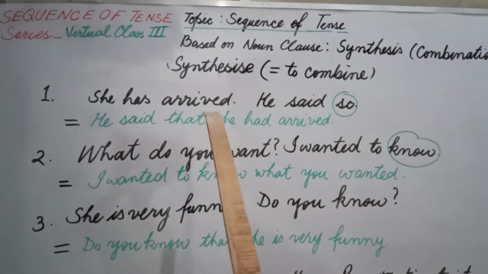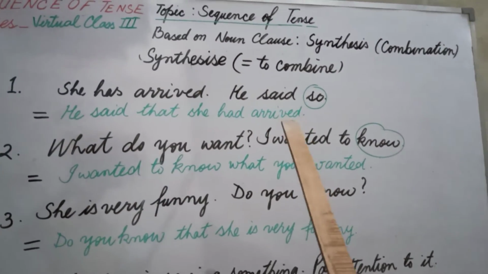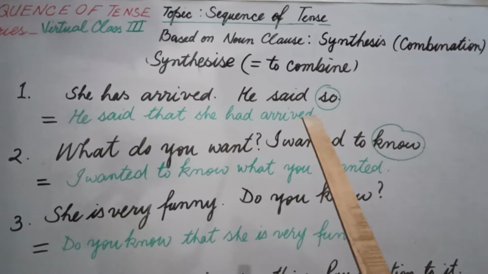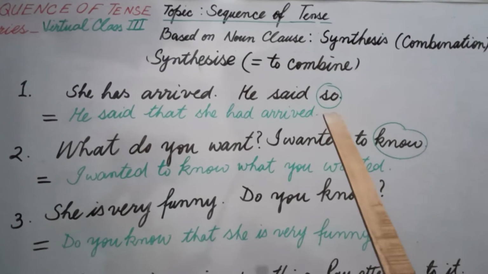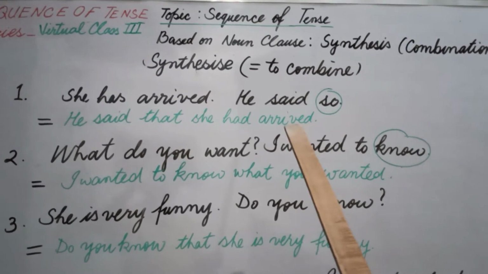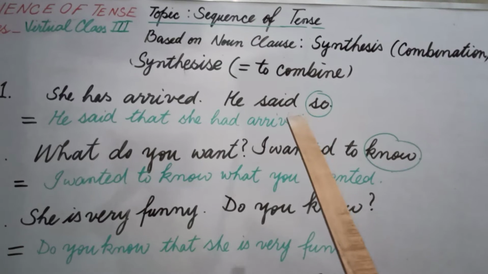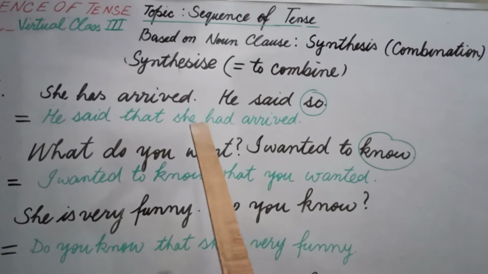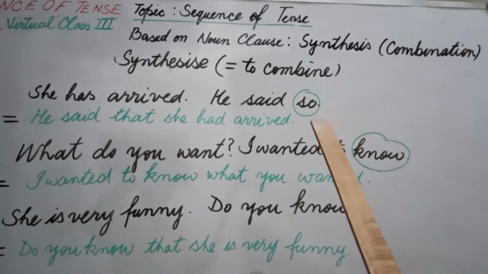He has arrived, he said so. There are 2 sentences. We will have to identify which sentence is or may be the principal clause. I am going to tell you an identification. You try to observe both the sentences, and in any one of these 2 sentences, there will be a sentence with a specific word.